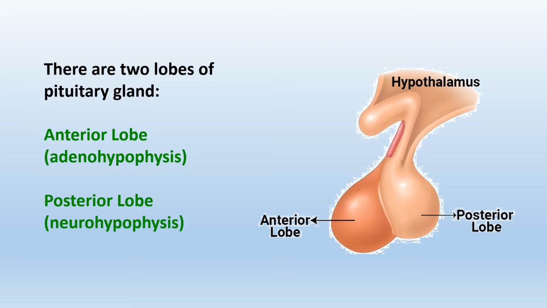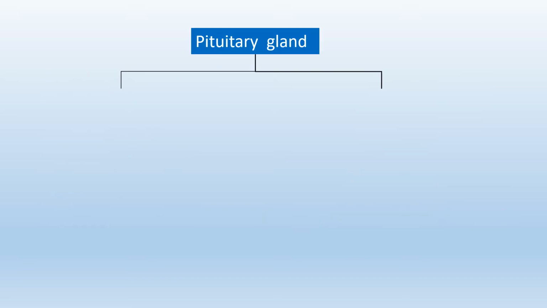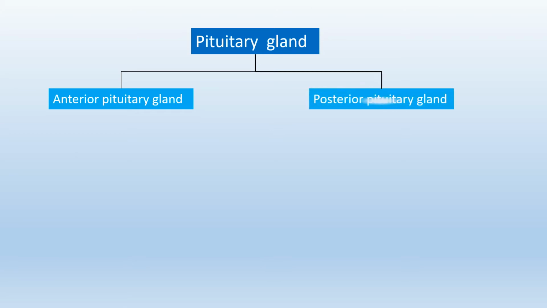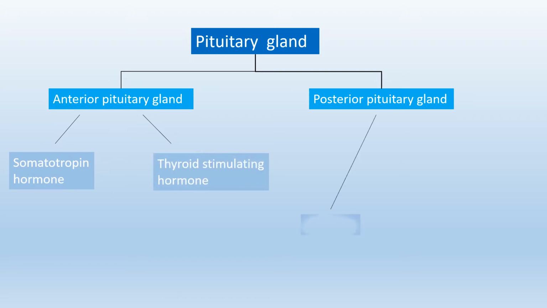Here you can see the two lobes of pituitary gland. Anterior lobe is called adenohypophysis and posterior lobe is called neurohypophysis. Both of these lobes release different hormones which regulate the body functions. A few of them are following. Anterior pituitary gland produces thyroid stimulating hormone and somatotropin hormone, while oxytocin and vasopressin are produced from posterior pituitary.